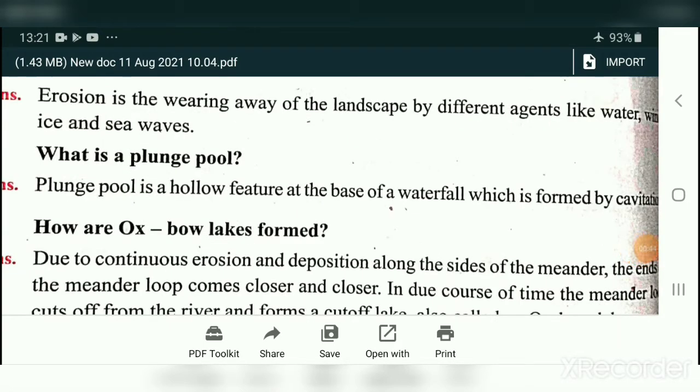What is a plunge pool? Plunge pool is a hollow feature at the base of a waterfall which is formed by cavitation.